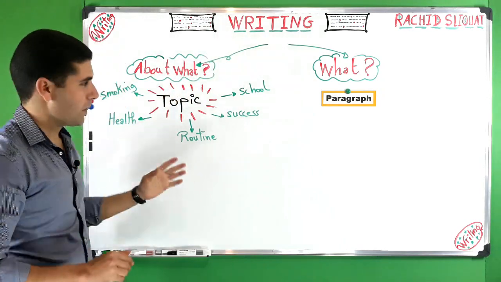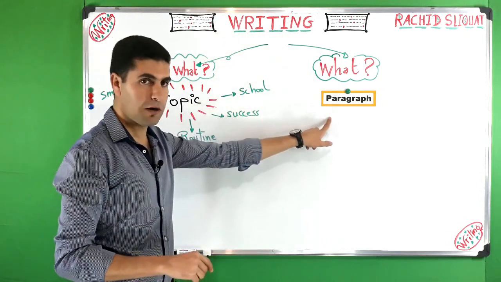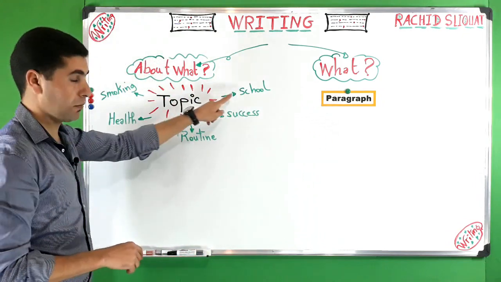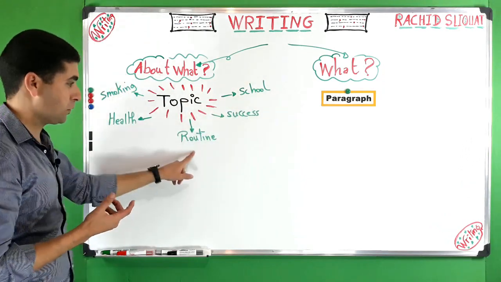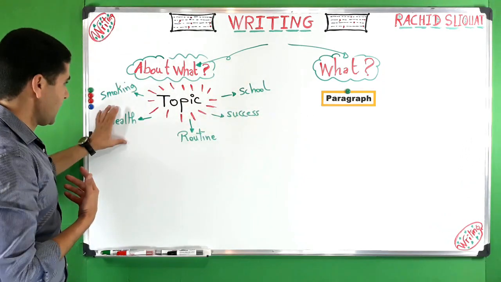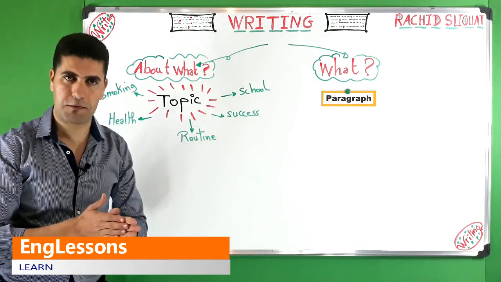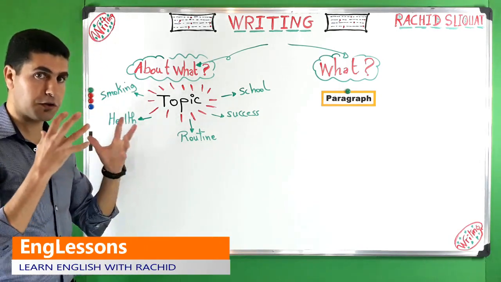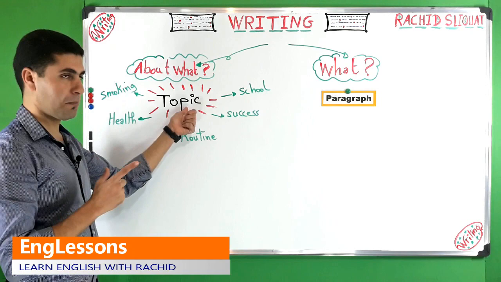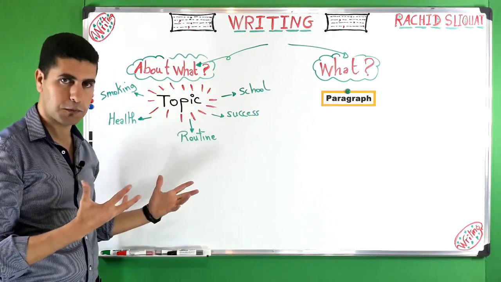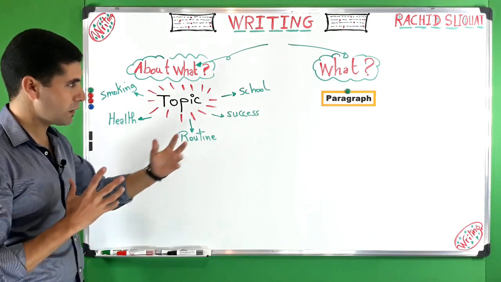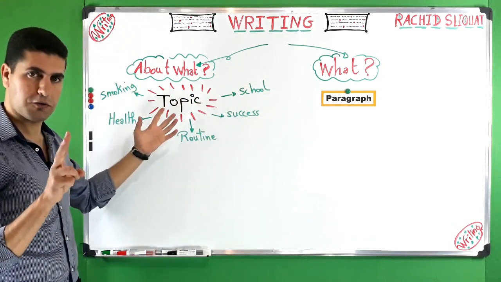This means that we can write a paragraph about school, or success, or routine, or health, or smoking, whatever. So you have to understand the topic you're writing about. Here we know the two questions.